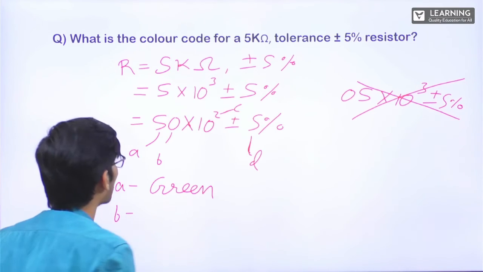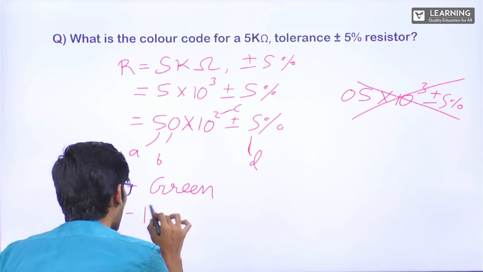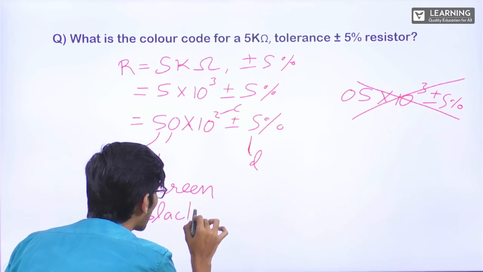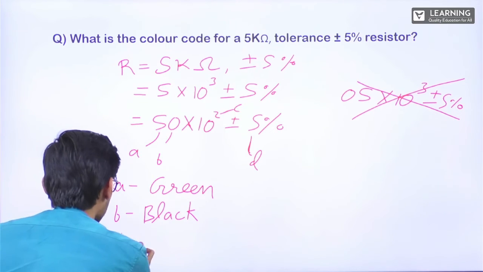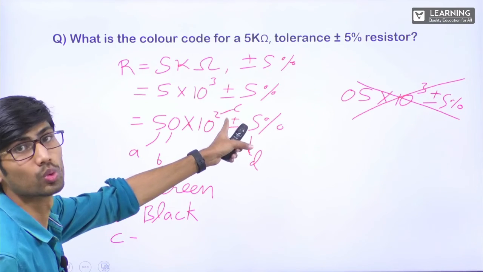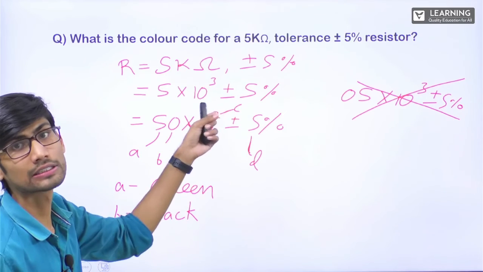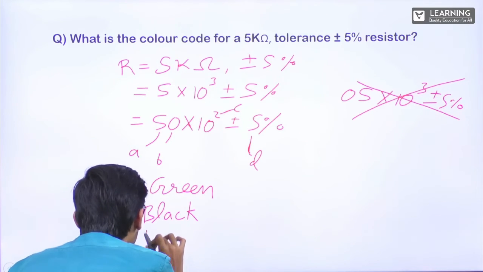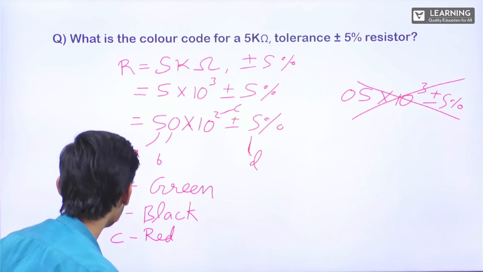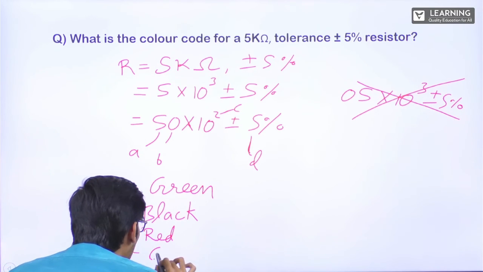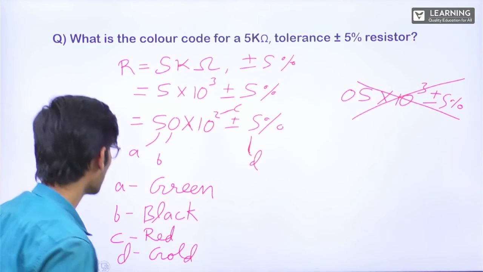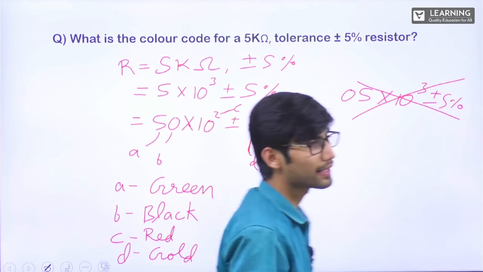B is 0. That is black. C is 2. Brown, no. B, B, R. 2 means the 3rd color. Red. And D. Gold. Clear? Green, black, red, and gold.